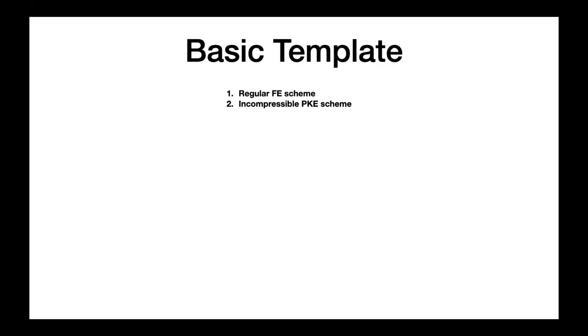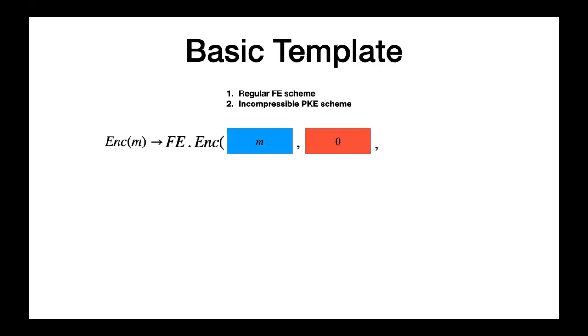In a bit more detail, during setup, we sample an incompressible PKE public secret key pair along with an FE master public secret key pair. To encrypt a message M, we run the base FE encryption algorithm to encrypt a message M with a flag bit B and an incompressible PKE ciphertext. Typically, the encryptor sets the flag bit B equal to 0 and encrypts an all-0 message inside the incompressible PKE ciphertext.